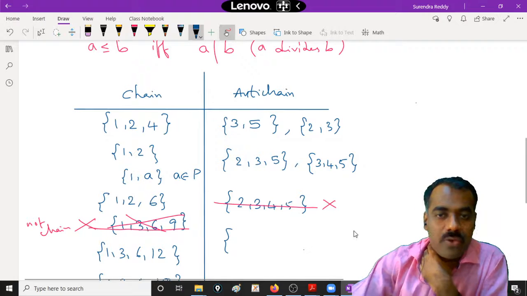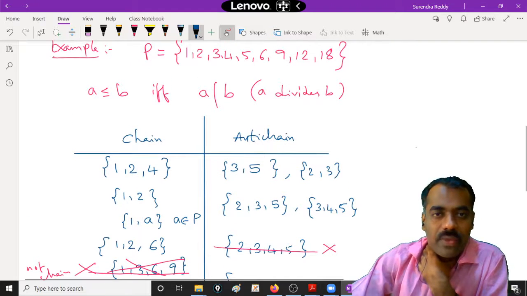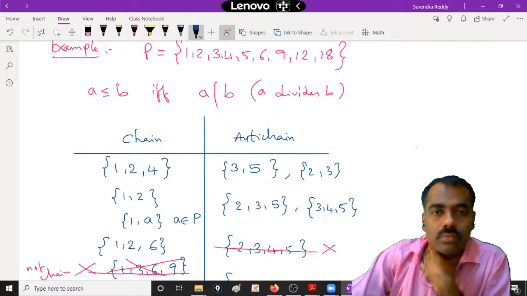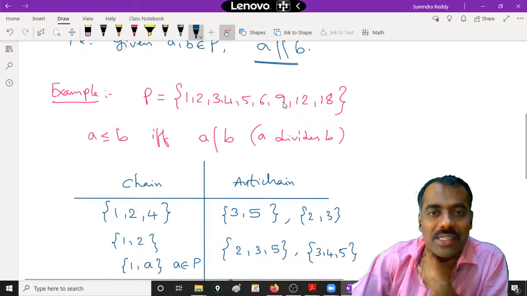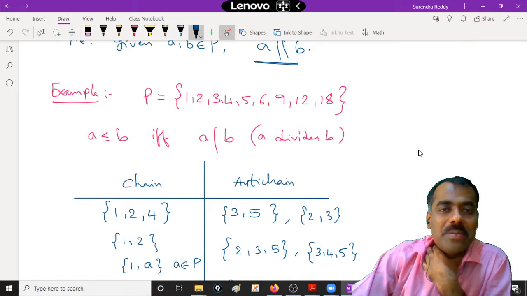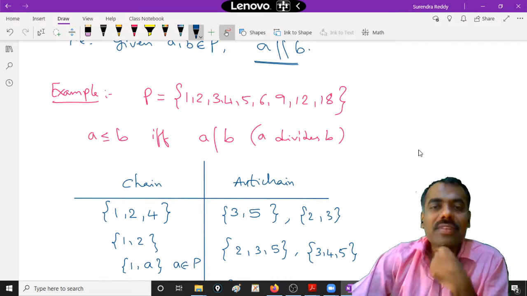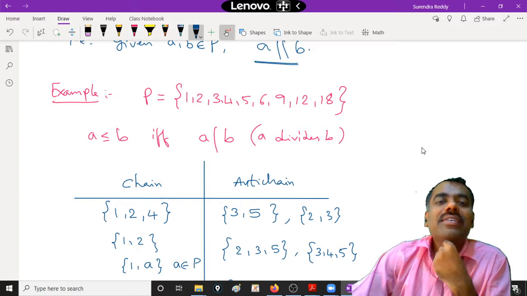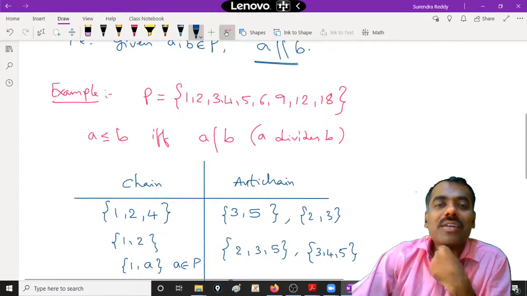Think properly. I require 4 elements. 2, 3, 5 and what more? 3, 4, 5, 9? No, 3 divides 9. Is there no anti-chain of 4 elements?